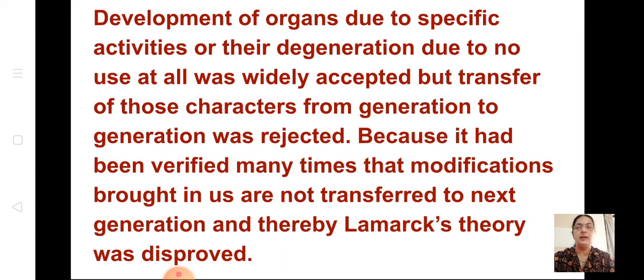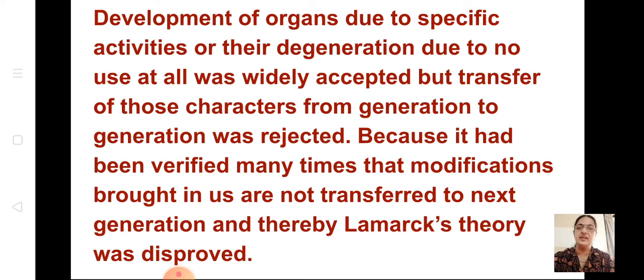That is actually wrong, because it had been verified many times that modifications brought in us are not transferred to the next generation, and thereby Lamarck's theory was disproved. So these acquired characters cannot be transferred from one generation to another generation. So this also was disproved.